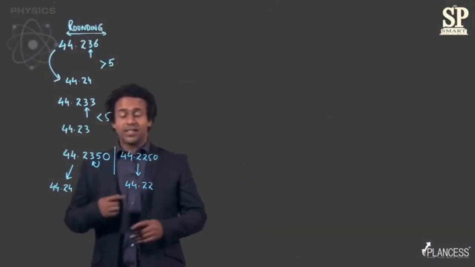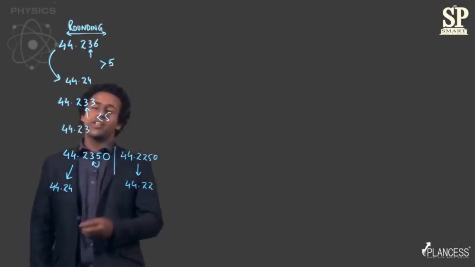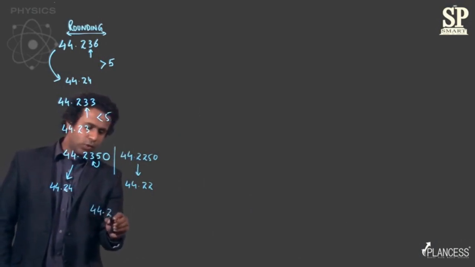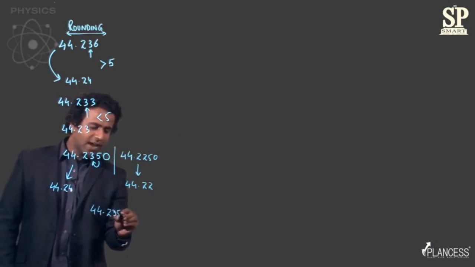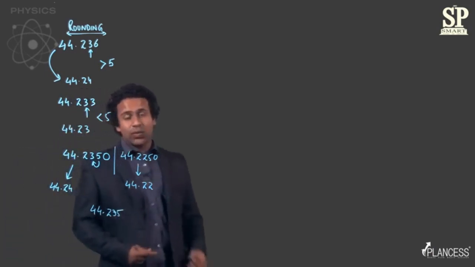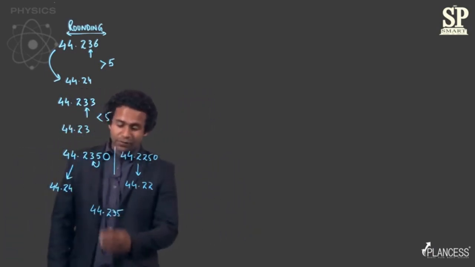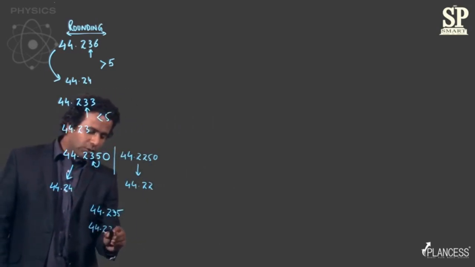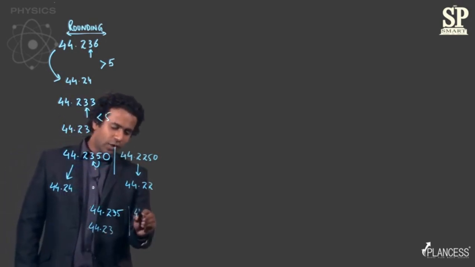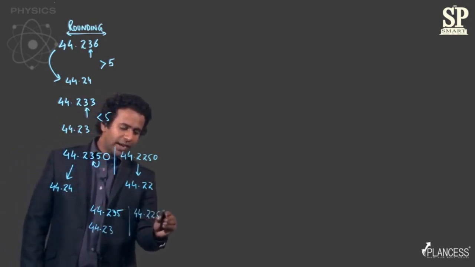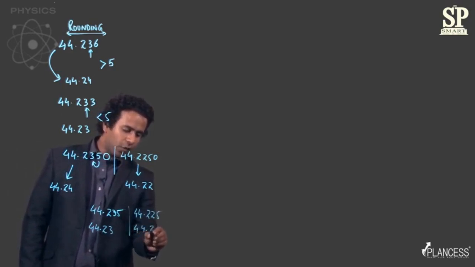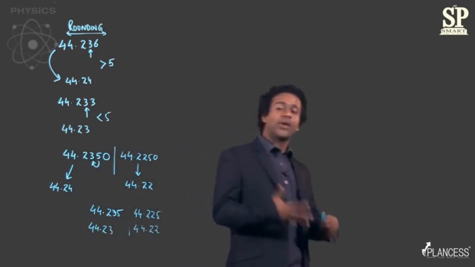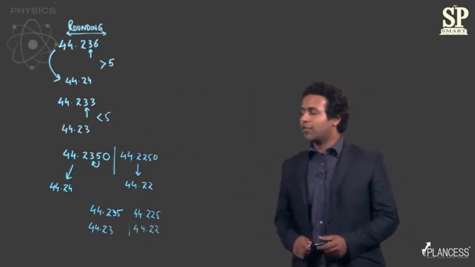And in case there is nothing following that 5, for example, our original example, let's say it is 44.235, so there is nothing after 5. In such a case, we'll keep the number as such. So if the number was 44.235, it will be rounded off to 44.23, and if it was 44.225, it will still be rounded off to 44.22. So these are the basic rules of rounding off a number. I'm sure you're already aware of these things.